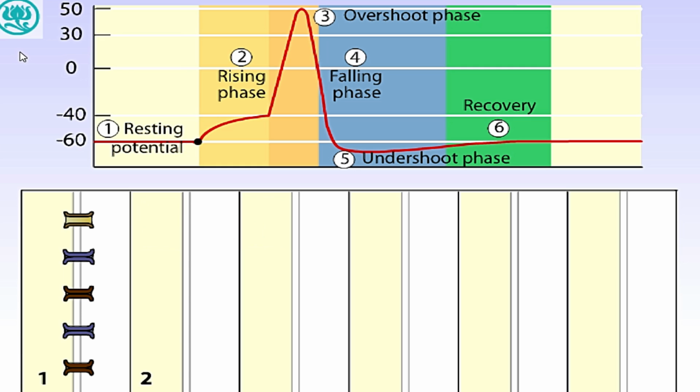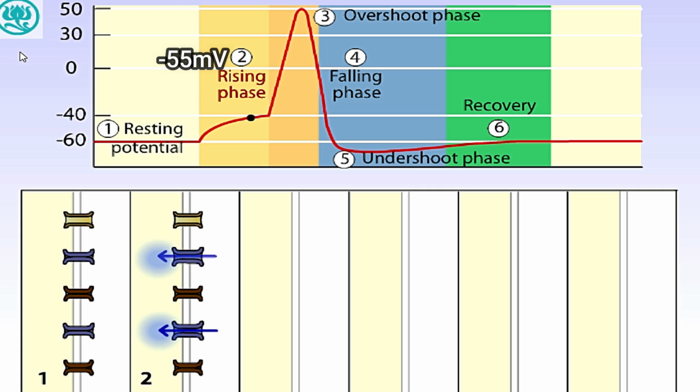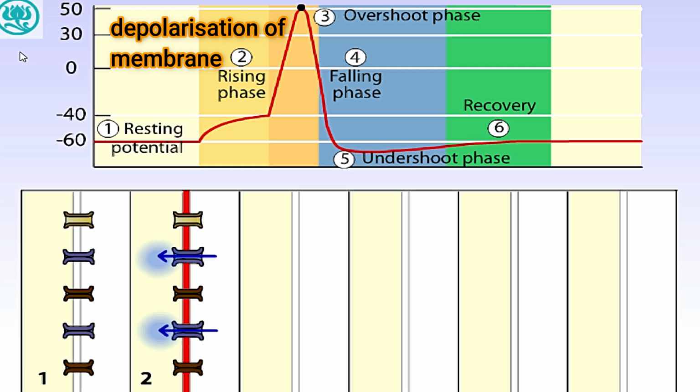During the rising phase, the increasing positive shift in membrane potential is driven by the opening of progressively more and more voltage-gated sodium channels and the entry of sodium ions into the neuron. This inward sodium current depolarizes the membrane voltage, as indicated by the red color shift in the membrane.